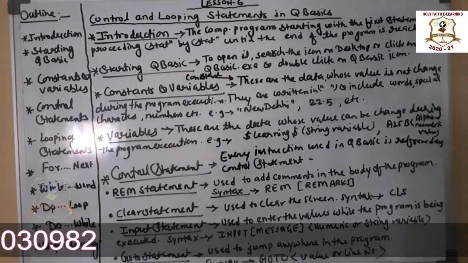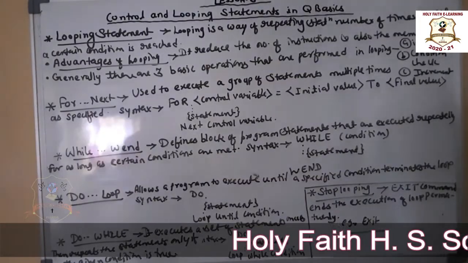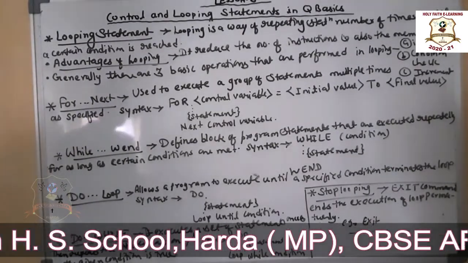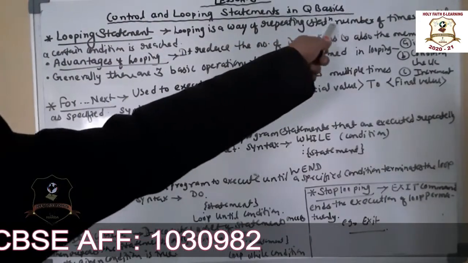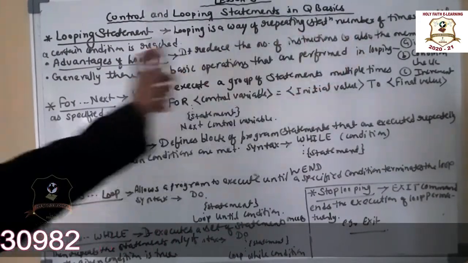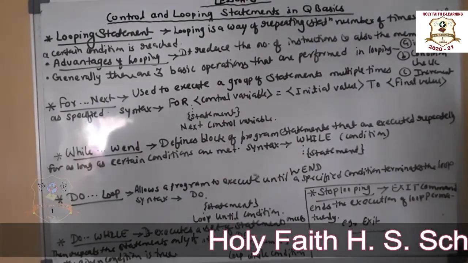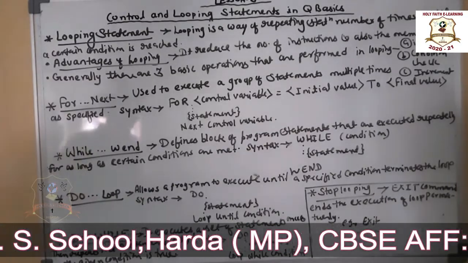The next topic is looping statement. Looping statement is a way of repeating statements a number of times until a certain condition is reached. Loop का मतलब ही होता है repeat करना. So it is used to repeat the statements until the certain condition is reached in the programs.